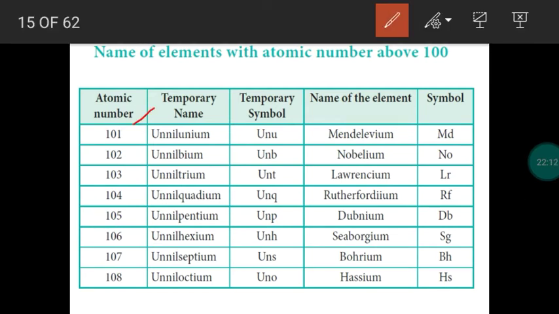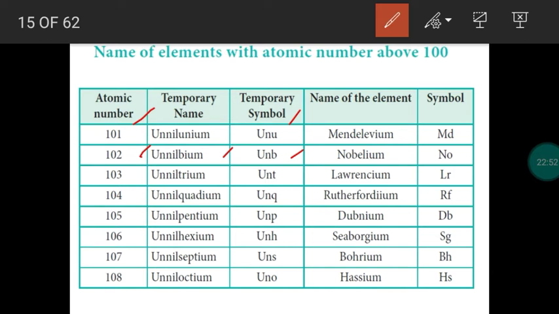Take the element with atomic number 101. What is the root word for 1? 1 means un, 0 means nil, 1 means un. So un, nil, un. We connect the three root words un, nil, un. The name should end with IUM. So this is called unnilunium. From the three root words un, nil, un, take the first letters U, N, U. So this is the symbol. Then 102: un, nil, bi. Root words are un, nil, bi. The name will end with IUM. So this is called unnilbium. First letters U, N, B.